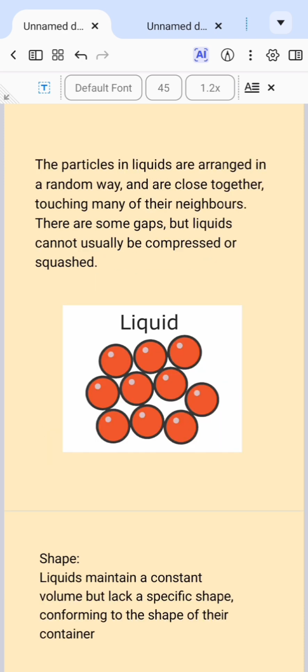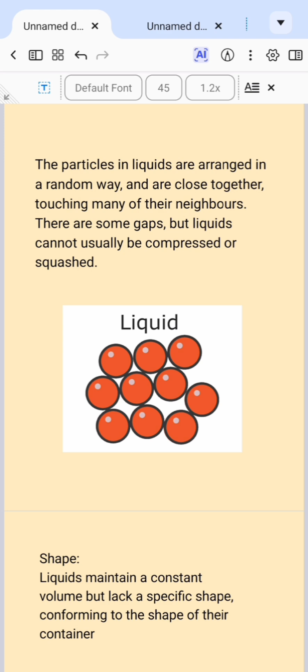Now, let us consider the liquid state. The particles of liquids are arranged in a random way and they are close together, though they are not tightly held by strong bonds. Though there are gaps in between the particles that make them flow. So it means water can flow, but water cannot be compressed. Solids can also not be compressed, but gases can be compressed because the particles are free.